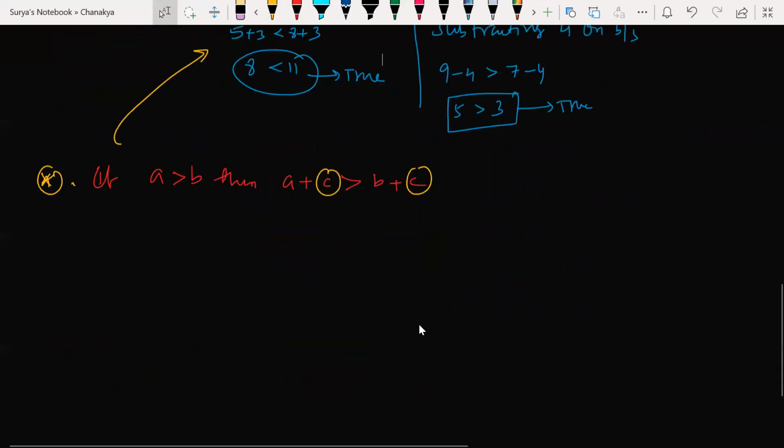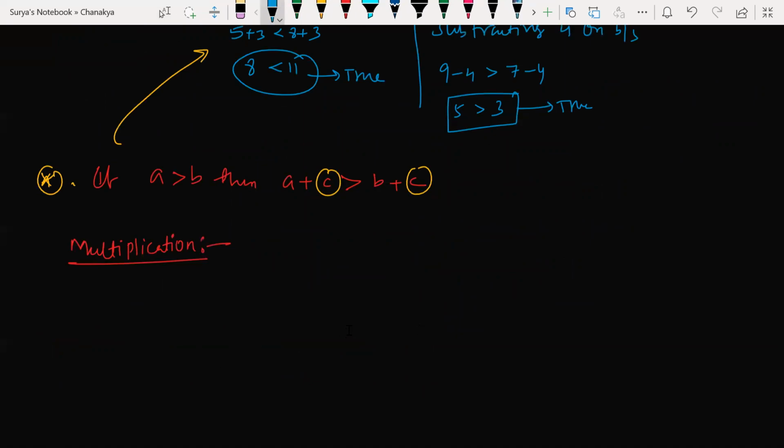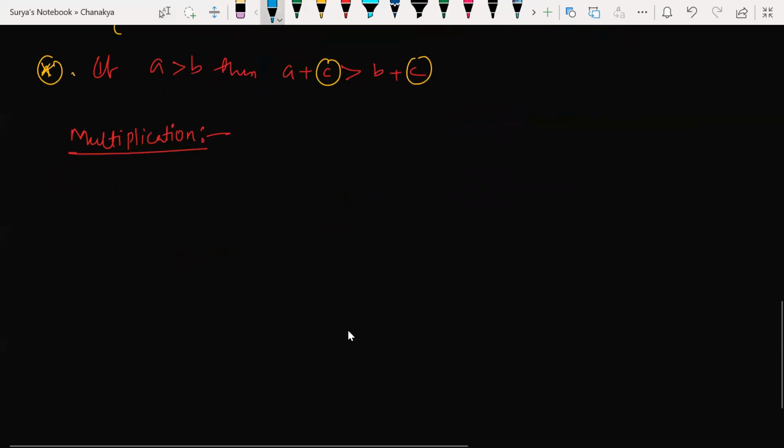Next, if I talk about multiplication, it is very simple. First, let us write the definition, the condition.